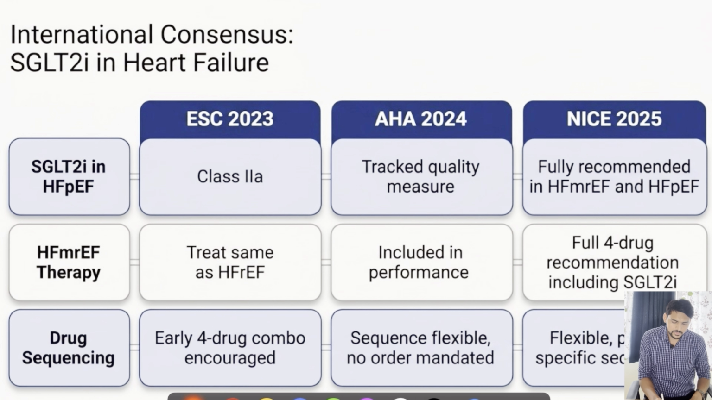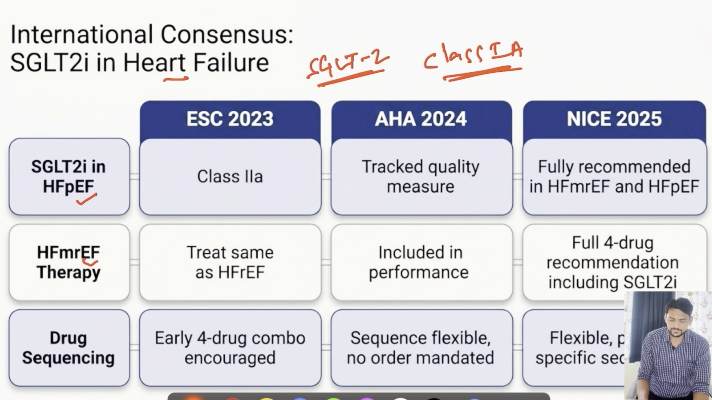And when it comes to heart failure per se, just remember in all the types of heart failure, whether preserved EF, mid-range EF, or even reduced EF, we can consider SGLT2 inhibitors as a class 1A recommended medication.